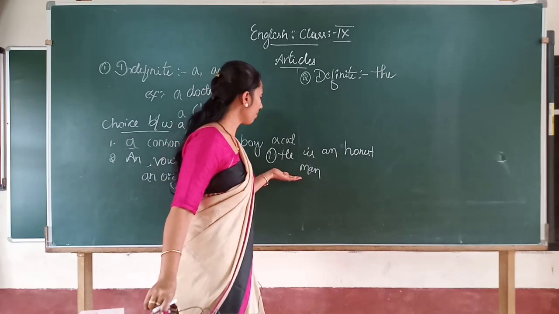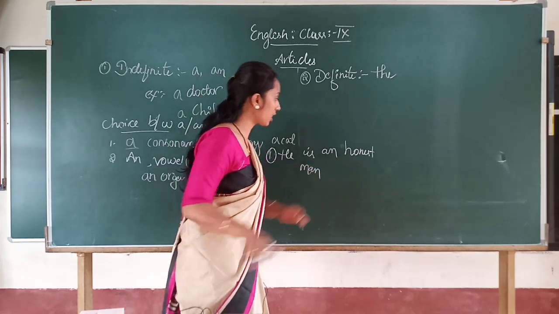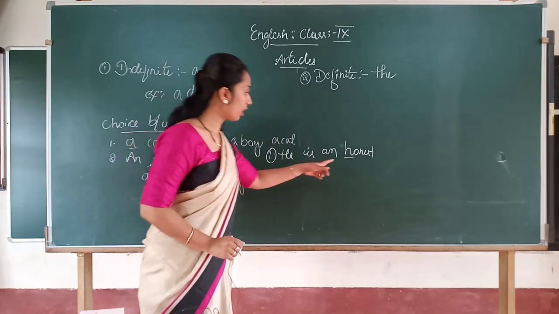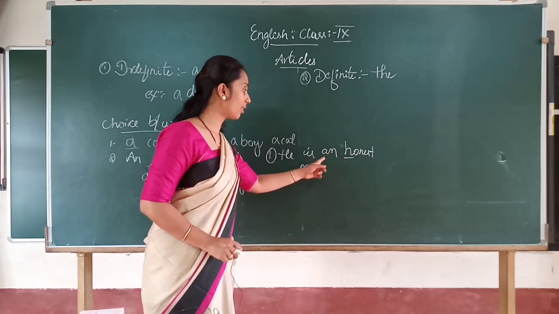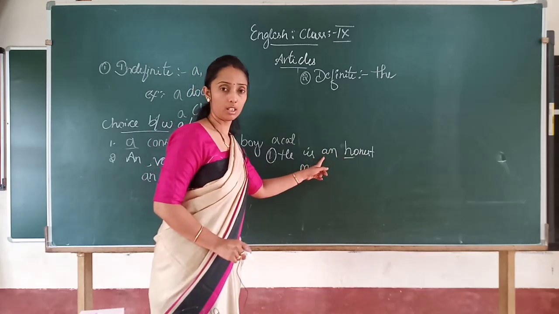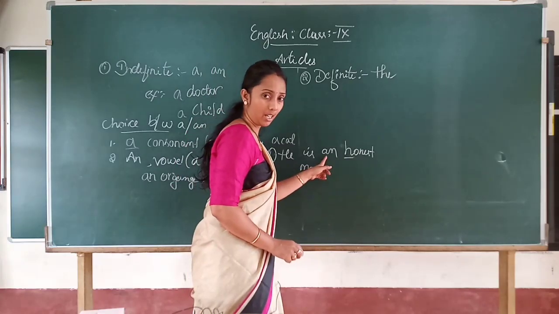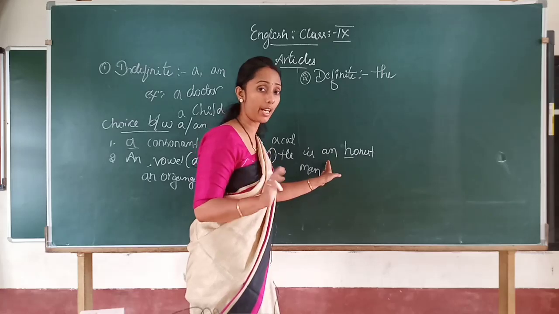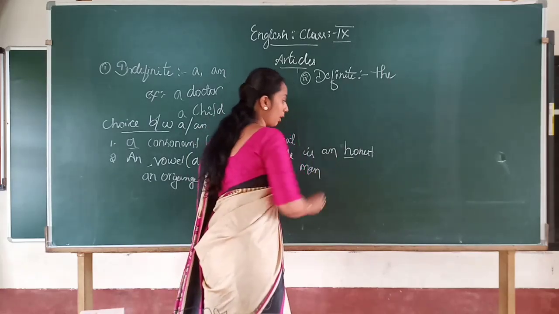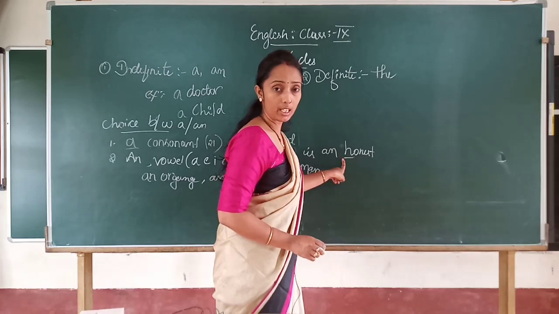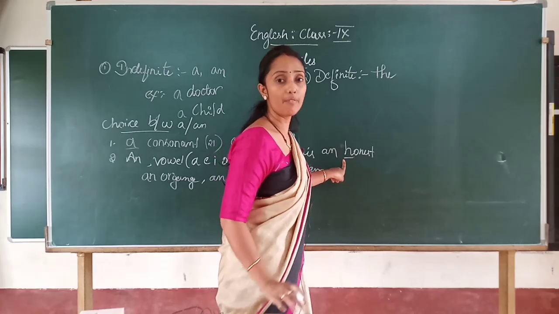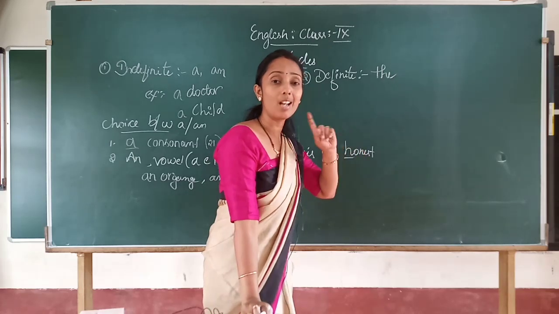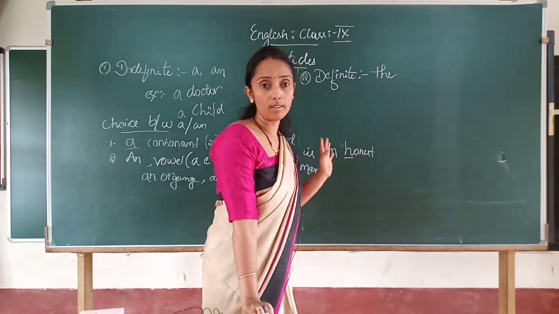So honest man, in the sense, here you see H is a consonant letter. Isn't it, children? H is a consonant letter, and you may have a doubt about why here I used an. Clear? You may be expecting here a. No. Isn't it, children? So correct. If you are guessing an is correct, then you are correct, because why here is an? Because though H is a consonant letter, it gives the sound of a vowel. Observe. Honest, or honest, what you pronounce, that O sound you will get.